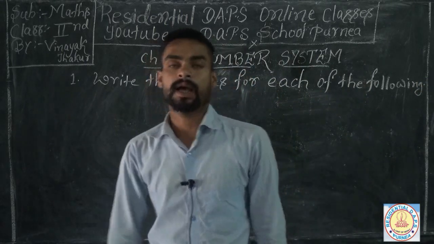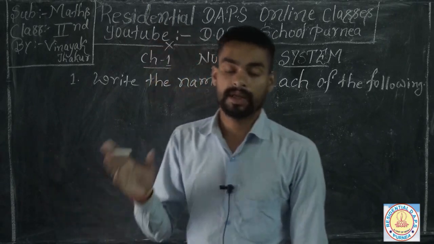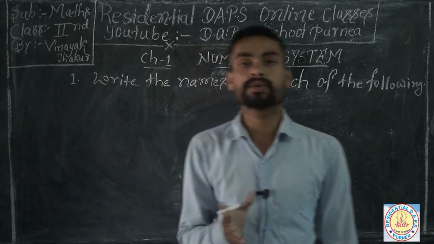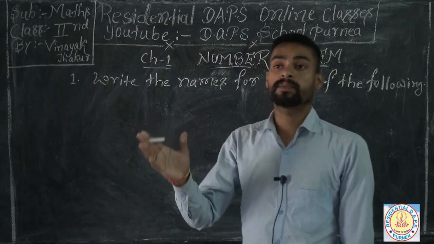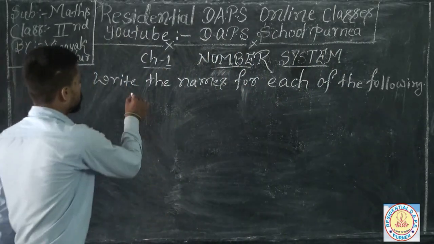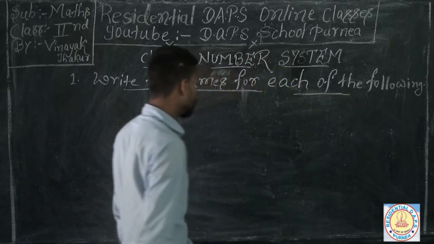Guys, I'm sure that you know about all your number names from your previous classes. So here you can find the number names of any numbers very easily.